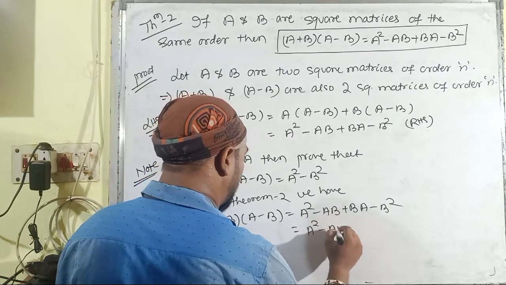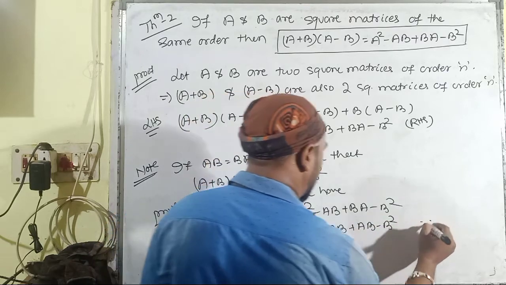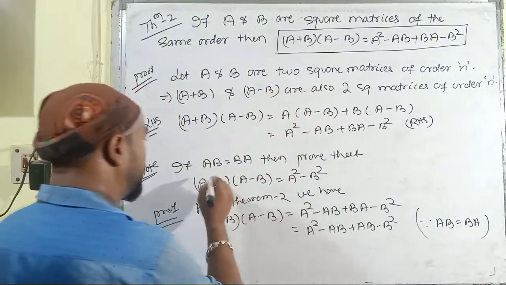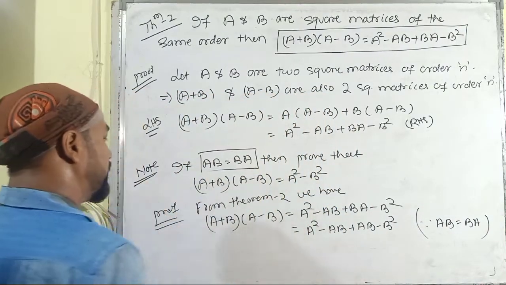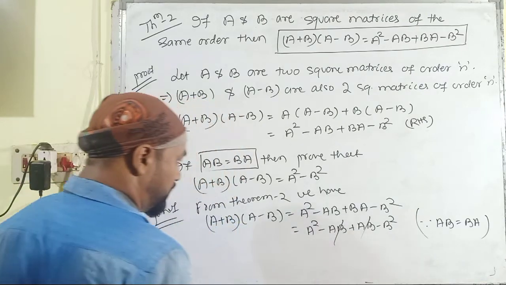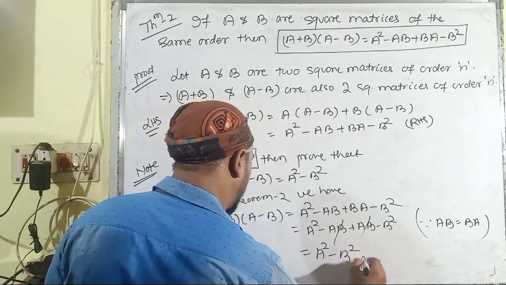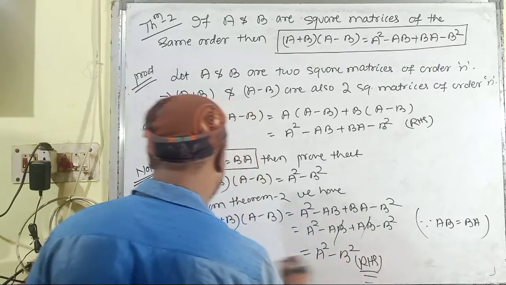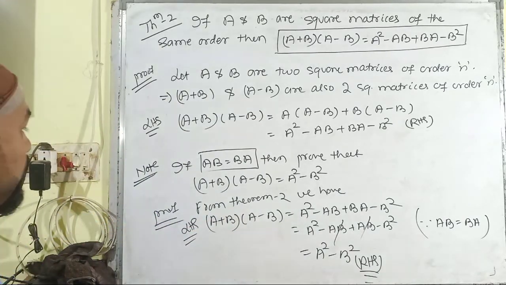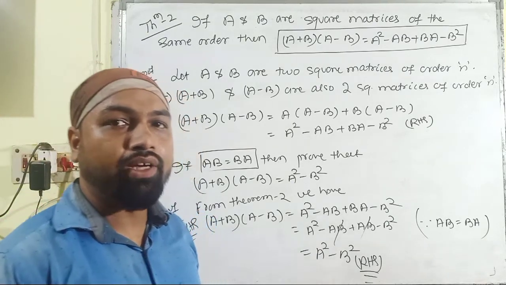A square minus AB plus AB minus B square, because it is given that AB is equal to BA. It is given to you here. Then just cancelling minus AB with plus AB, we have the right hand side A square minus B square, and here it is our right hand side part. So we have just started from the left hand side part, and here it is the proof of the note based upon theorem number 2. Then let us go through the matrix polynomial.